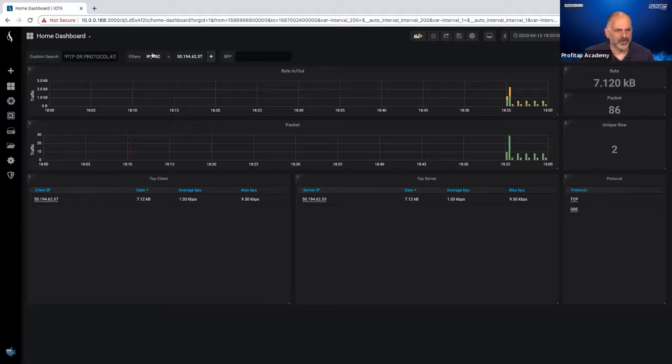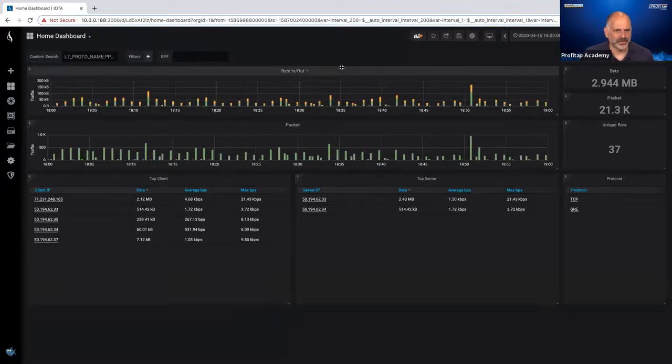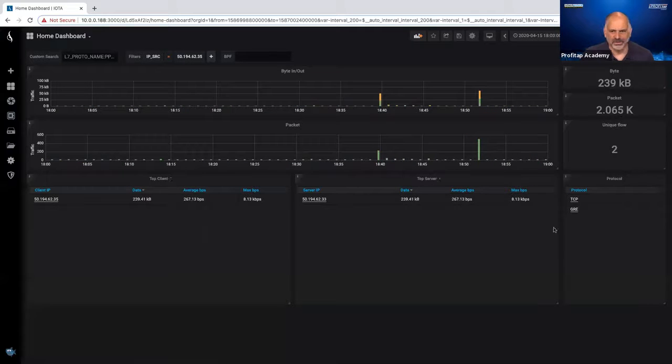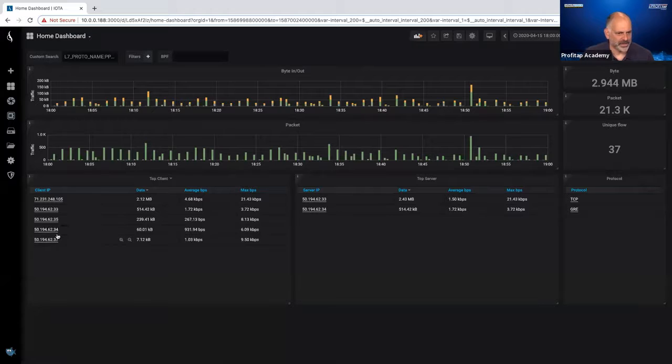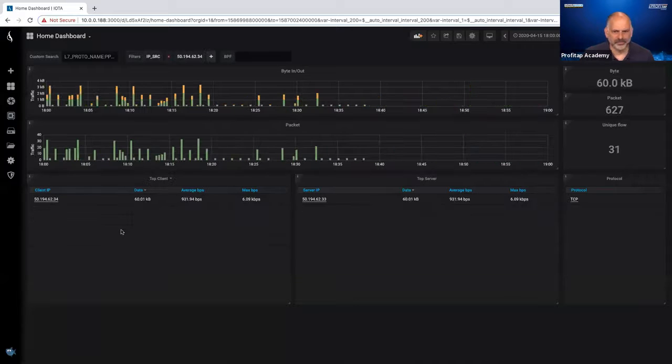So I'm going to remove the IP address filter, and I'm going to say, well, what about 35? Well, 35 has GRE, so it looks like their connection's working. So I'm going to remove that. Let's say, how about 34? Oh, 34 has TCP, so it has the packets that we would use to establish the PPTP connection, but we don't see any GRE to go along with that.